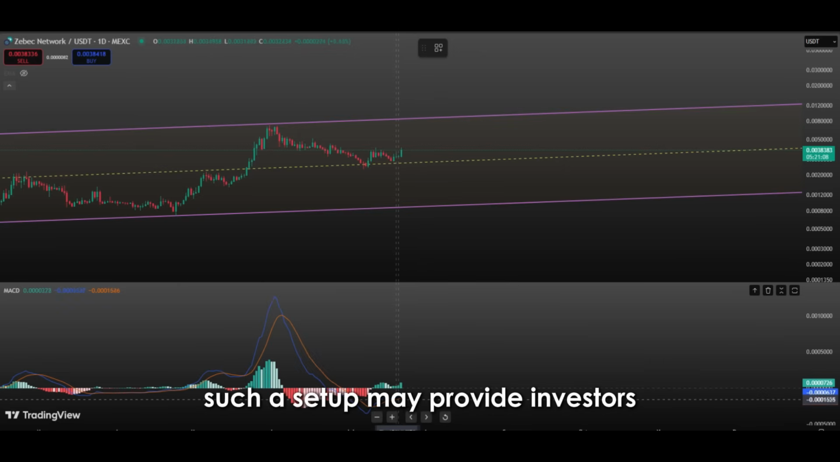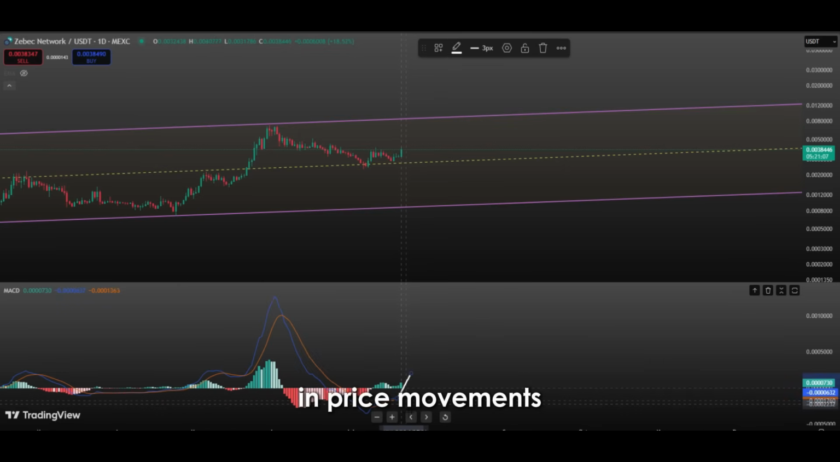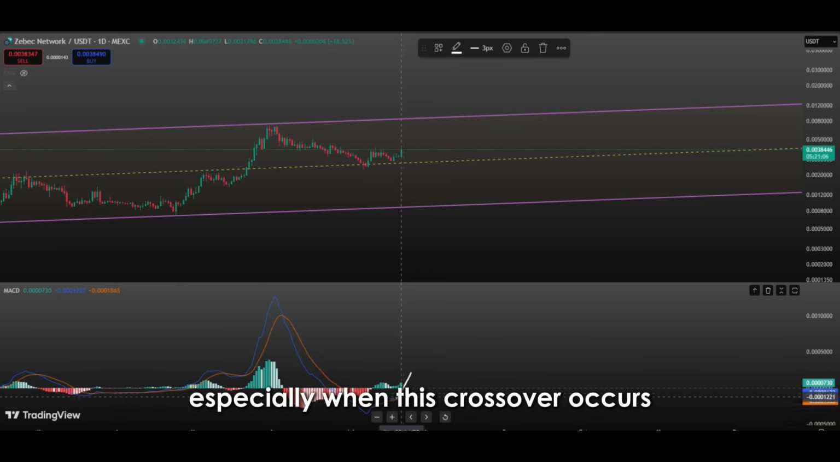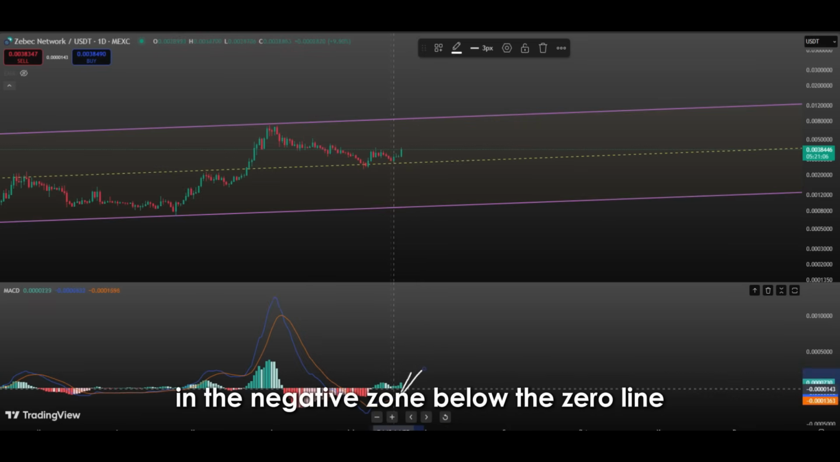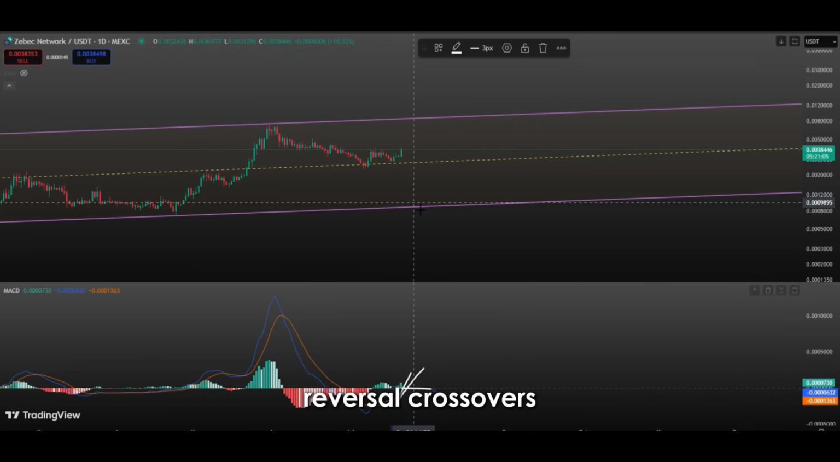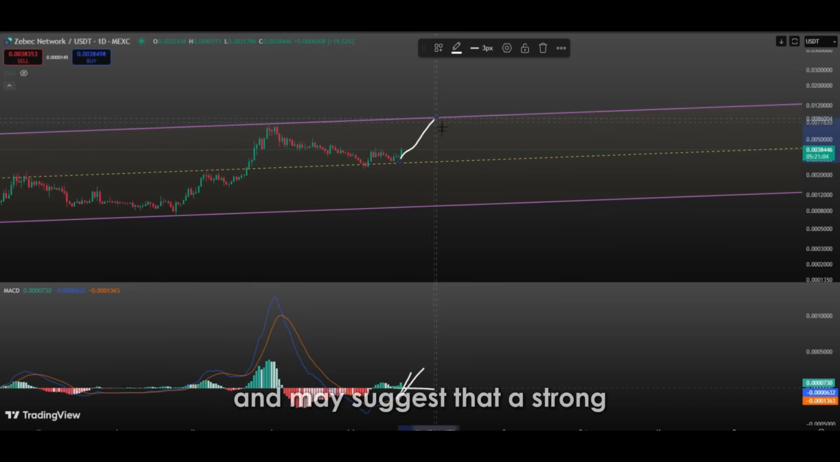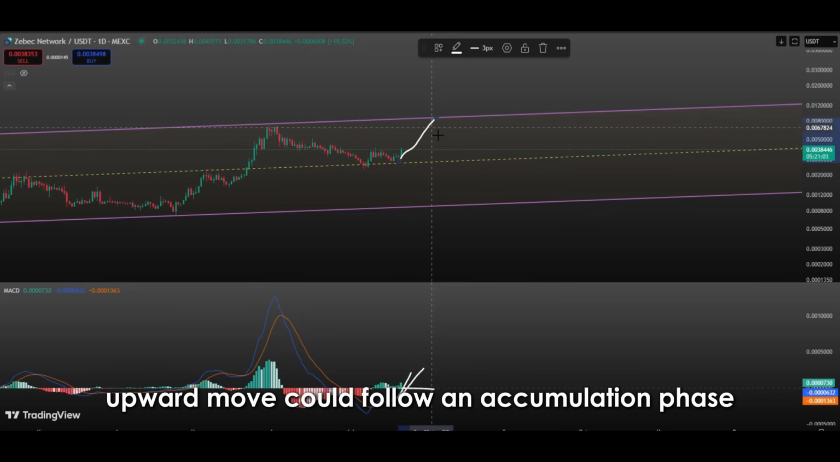Such a setup may provide investors with the initial signals of upward momentum in price movements, especially when this crossover occurs in the negative zone below the zero line. It can indicate the potential for a larger trend reversal. Crossovers below the zero line typically occur near trend bottoms and may suggest that a strong upward move could follow